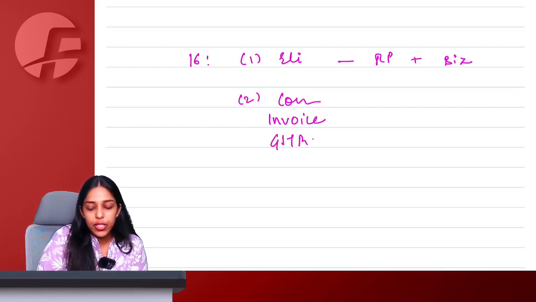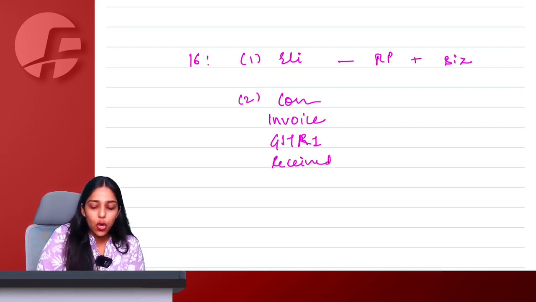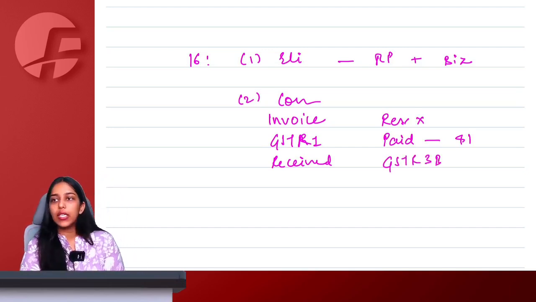Supplier has to have furnished the details about the same in GSTR 1. I should have received goods, services or both. The ITC communicated to me should not be restricted. My supplier has paid the taxes to government subject to Section 41 and I also have filed my valid GSTR 3B in order to avail the ITC.